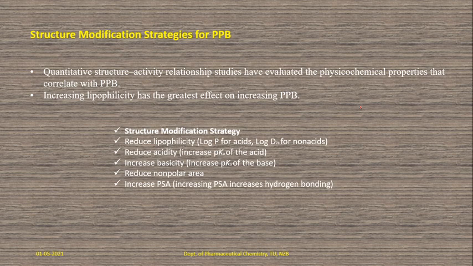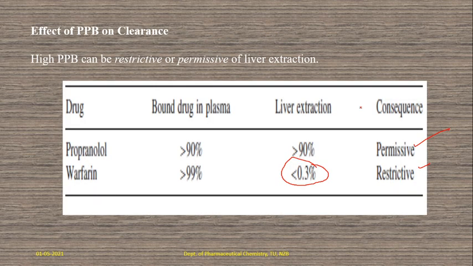Okay, so these are the different strategies to improve PPB. By modifying the structure of the lead molecule with these structural modification strategies, we can maintain optimum plasma protein binding. Okay, so now I will stop over here. With this I will conclude: plasma protein binding is completed.